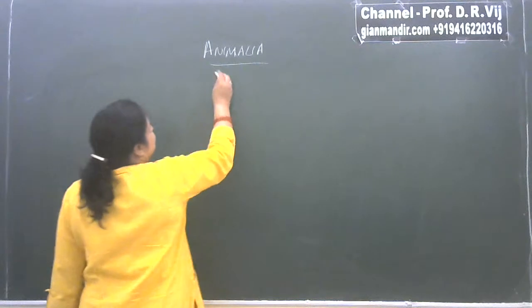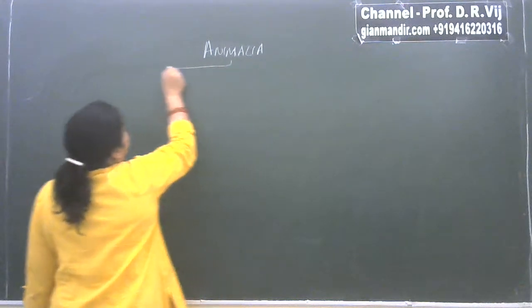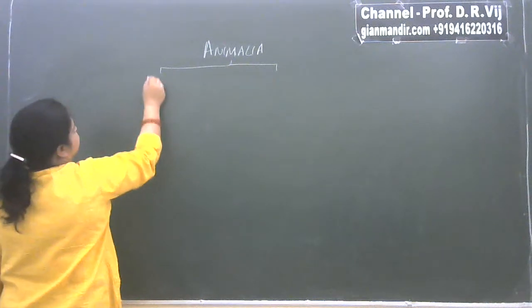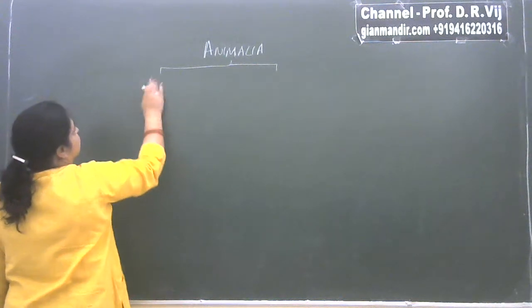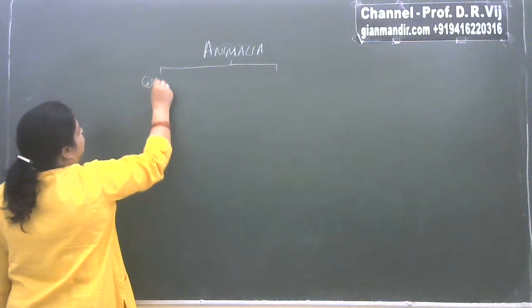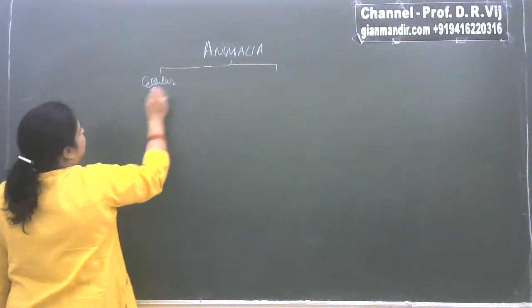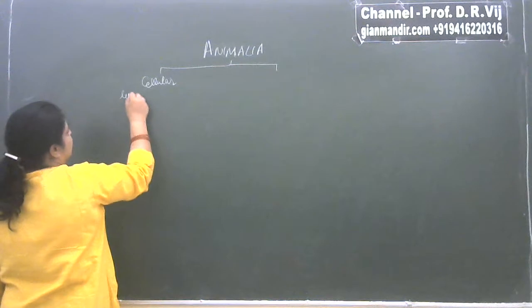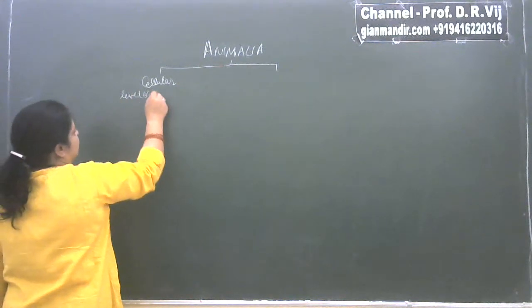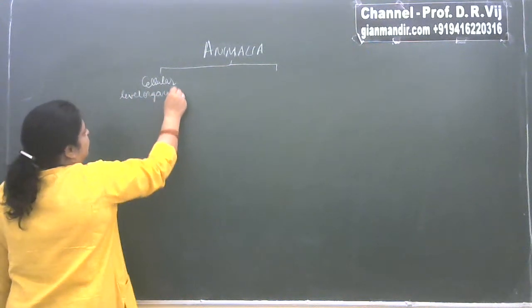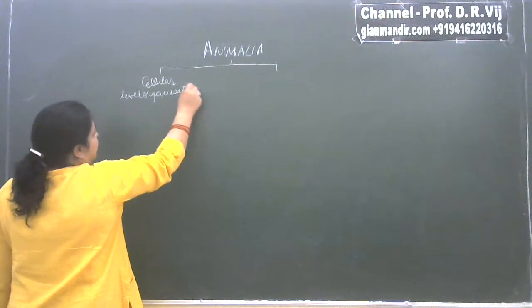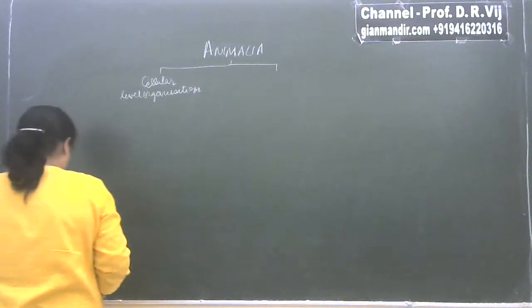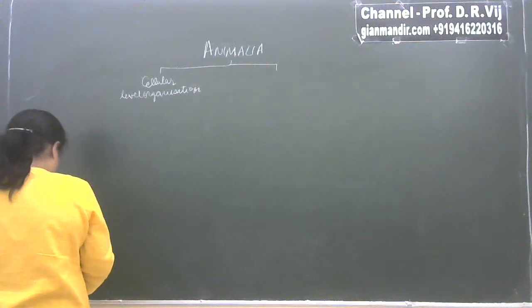So the first classification is if they have a cellular level organization, that means the body is not yet differentiated into various tissues.